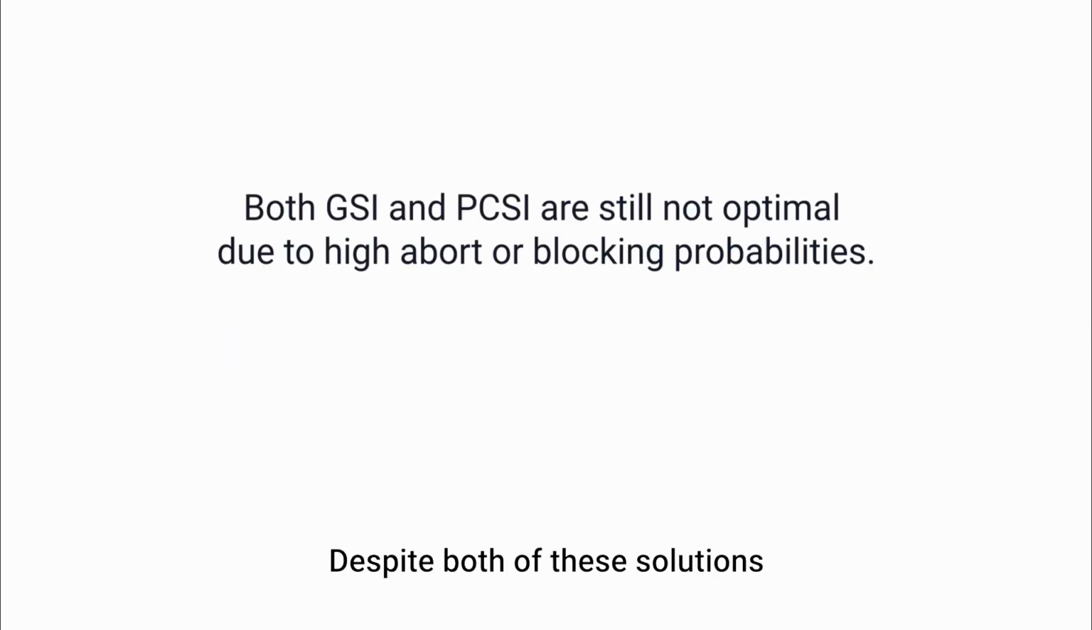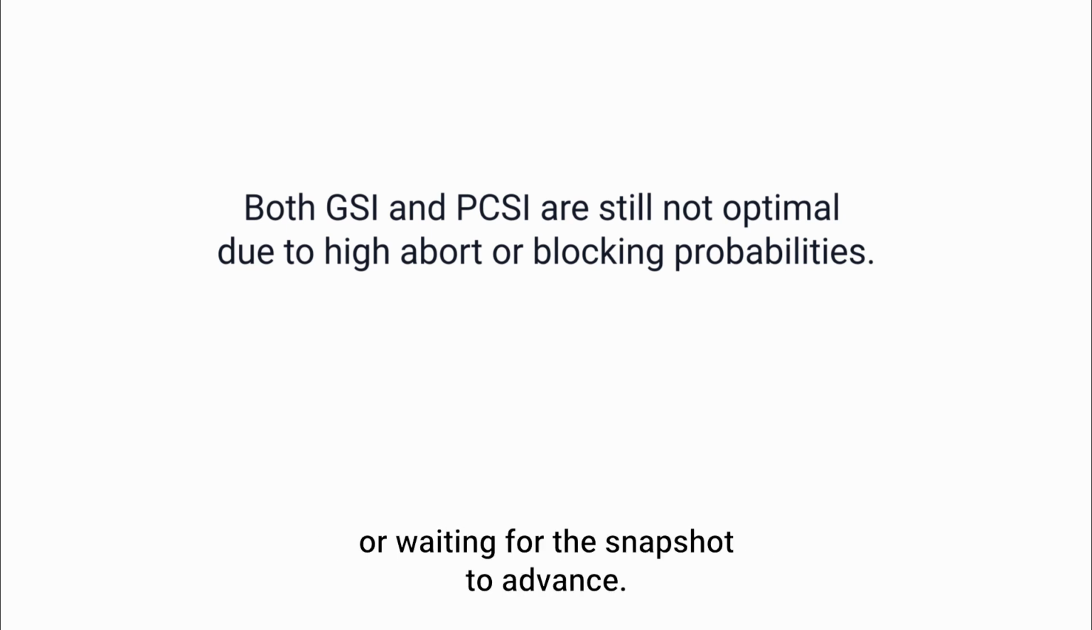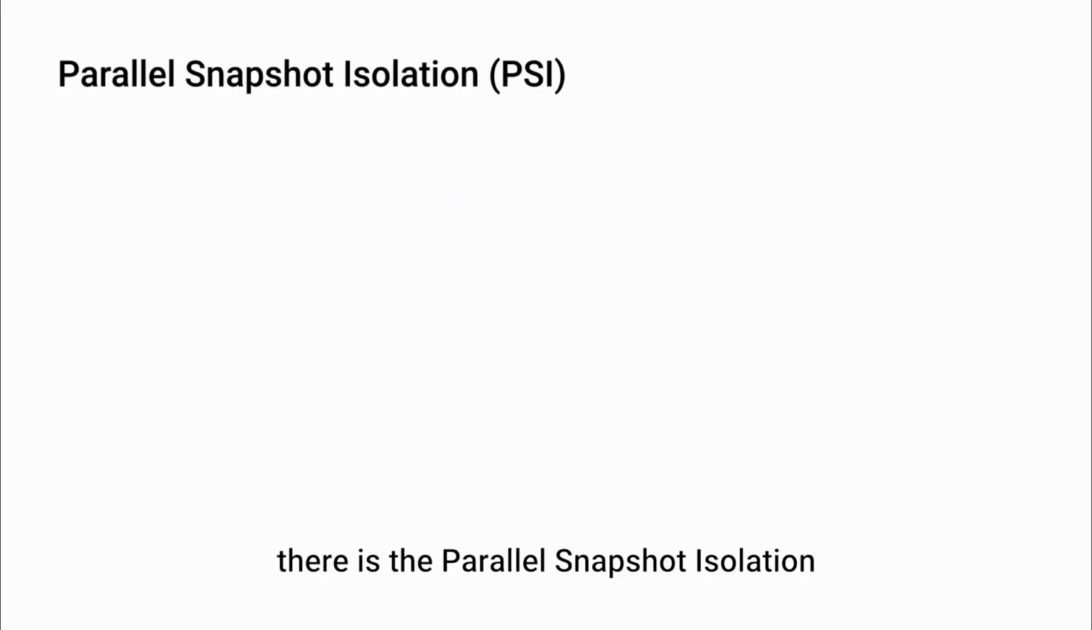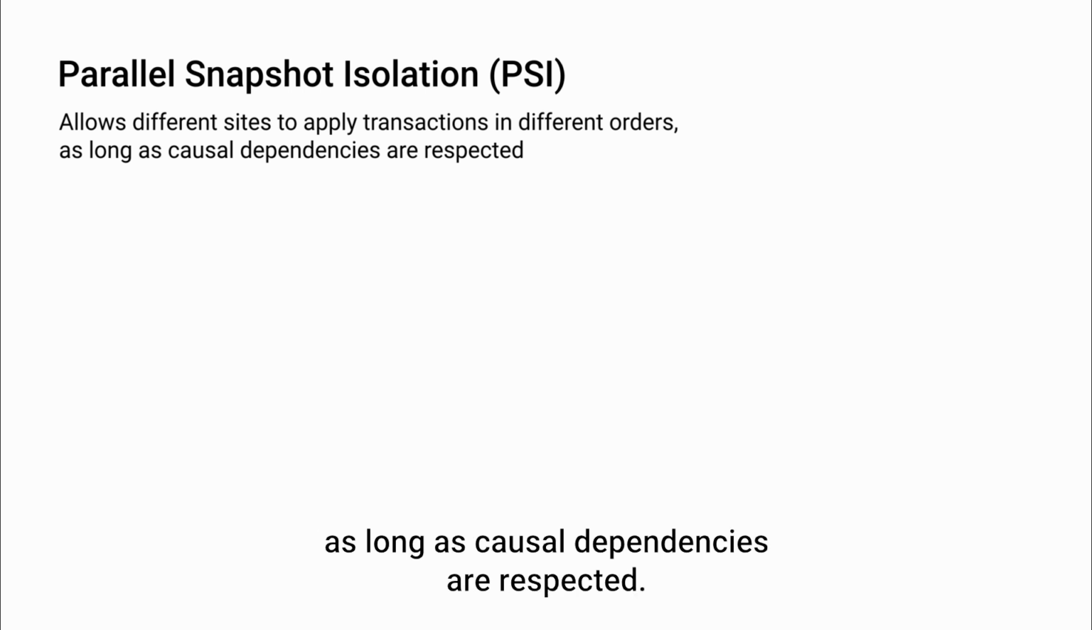Despite both of these solutions being an improvement over snapshot isolation for distributed settings, they still present problems when it comes to abort probability or waiting for the snapshot to advance. To solve this, there is parallel snapshot isolation, which allows different sites to apply transactions in different orders as long as causal dependencies are respected.